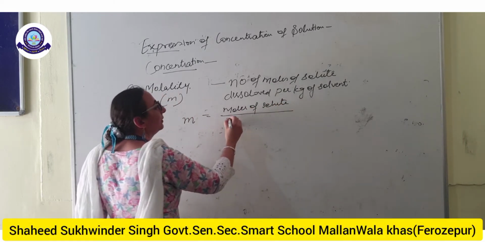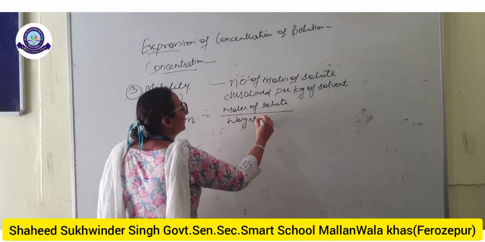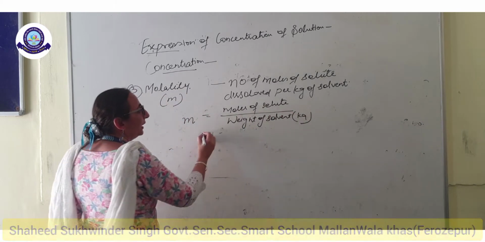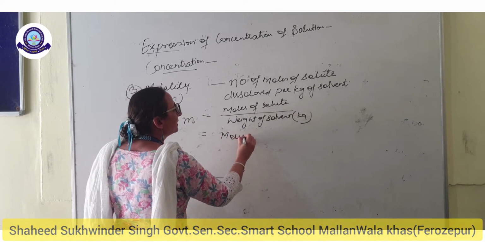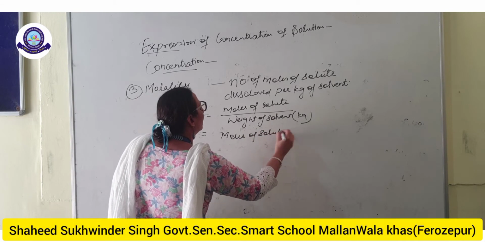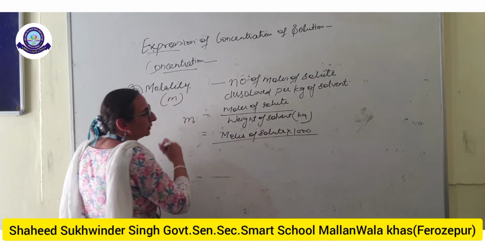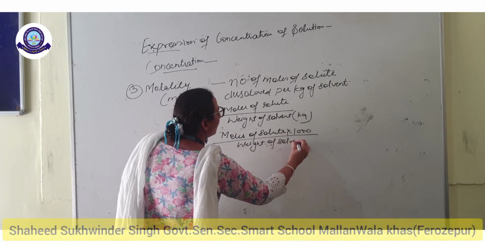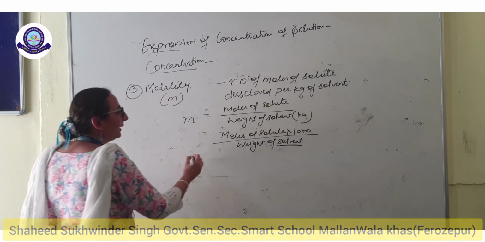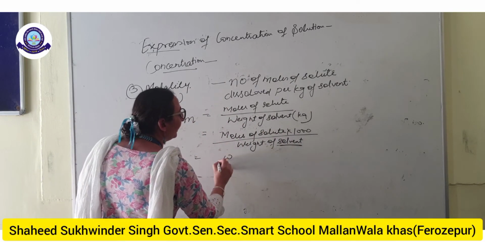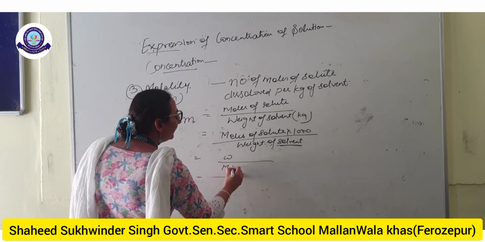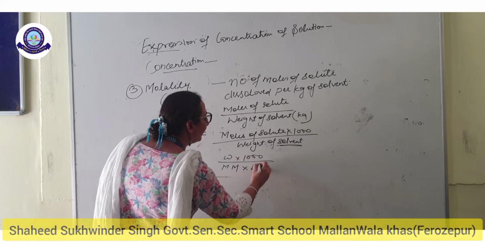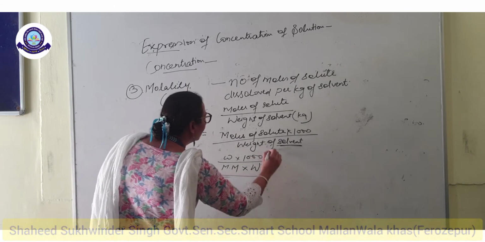divided by weight of the solvent in kilograms. If you take the weight of the solvent in grams, then multiply it by 1000, and this is the weight of the solvent. Again, moles of solute is weight of the solute divided by molecular mass, times 1000, and this capital W is the weight of the solvent.